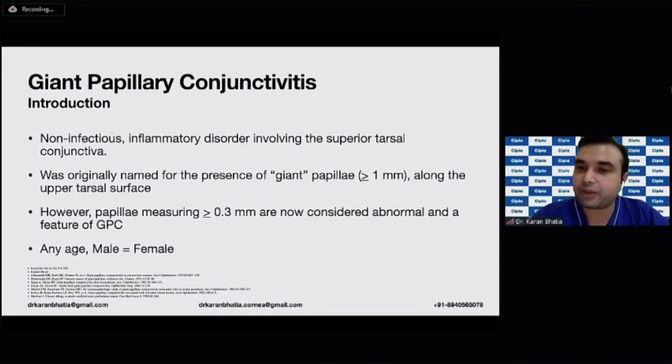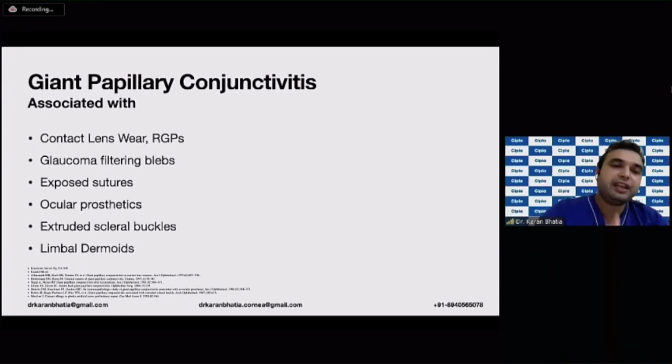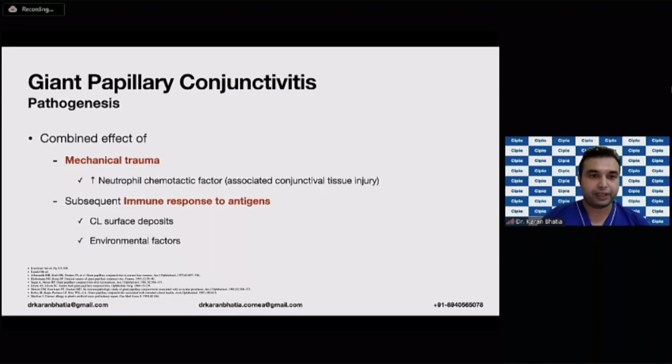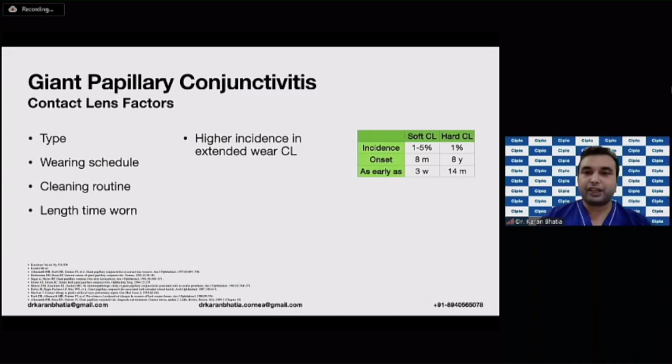Originally, giant papillae were described as more than 1 millimeter, as I had said earlier. However, the new terminology defines it as more than 0.3 millimeter as well. These are generally associated with the use of contact lenses, post-glaucoma surgeries, exposed sutures, prosthetics, even extruded scleral buckles, and rarely limbal dermoids. This is because of the combined effect of mechanical trauma and the immune response to the antigens. And so basically it depends on the type, wearing schedule, and the cleaning routine, and the length of time the contact lenses are worn. And this high incidence has been seen in extended wear contact lenses.